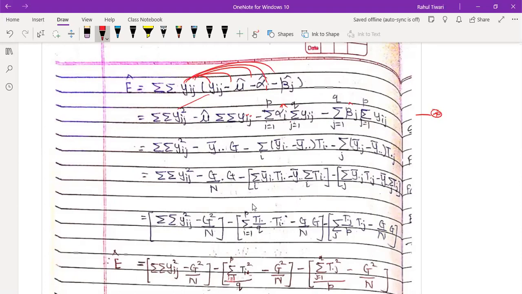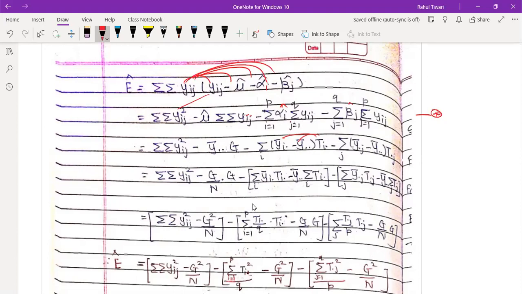Now it's very simple. Let's look at this, it becomes d square upon n, which is here. Keep multiplying this with this and this with this, over the range of I. Don't forget this I. So over the range of I, y bar I dot into ti dot, what could it be?